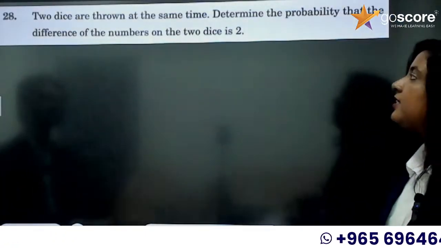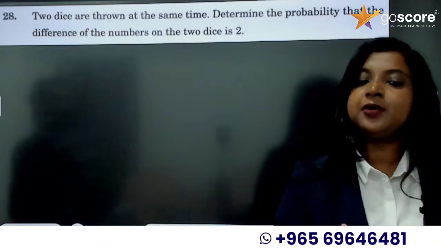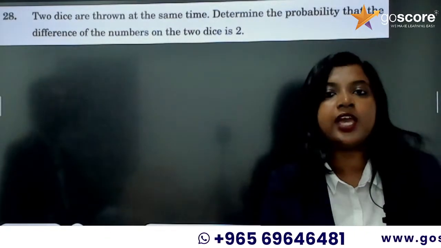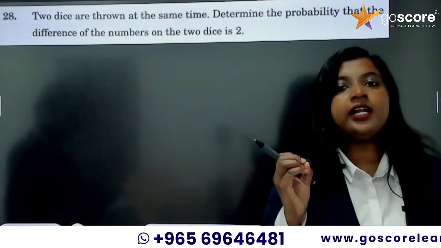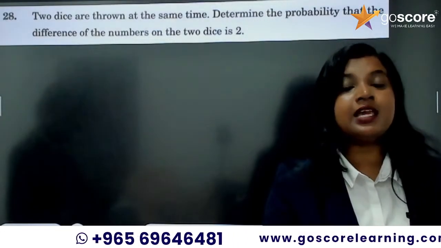Okay, 2 dice are thrown at the same time. Again, a probability question. So, when you throw 2 dice together, or you are throwing 1 die twice, the number of outcomes are same. How many?